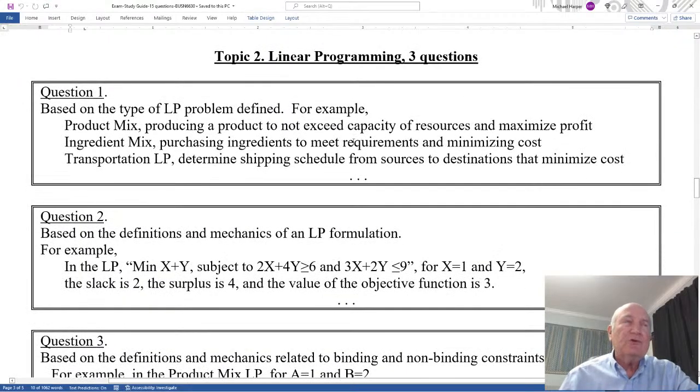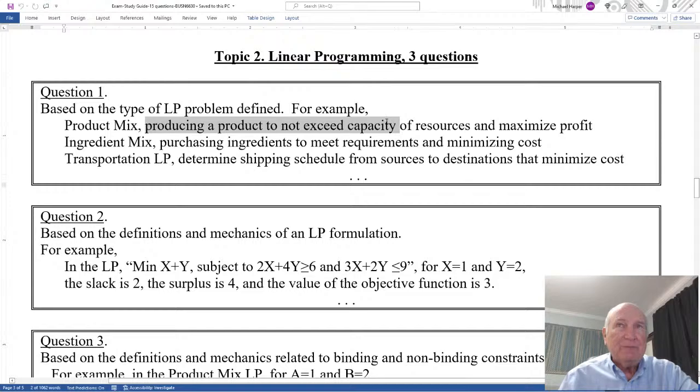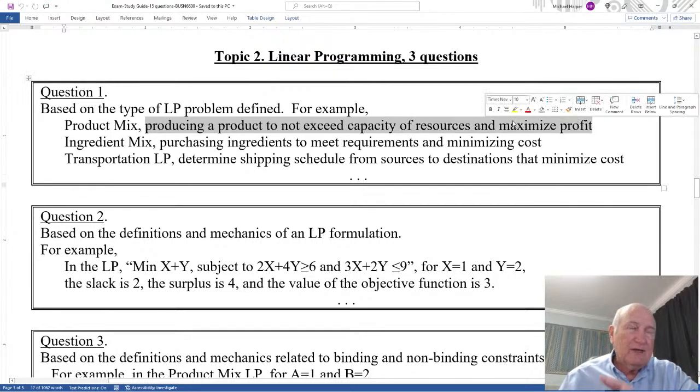Next is the linear programming questions, 3 questions. Question 1 is based on the type of LP defined. For example, a product mix, ingredient mix, transportation LP. Well, the whole idea of a product mix is producing a product to not exceed capacity of resources and maximizing profit. And I'll use profit. It could be revenue, sales, or what, but it's going to be profit.